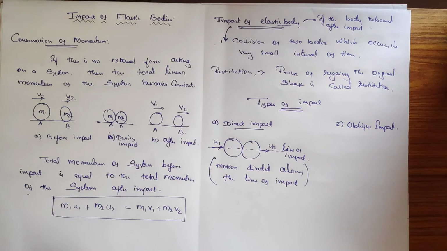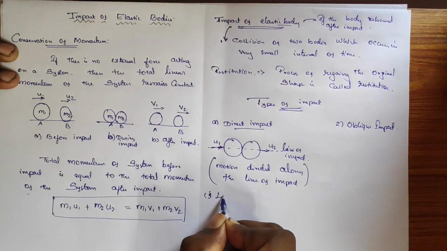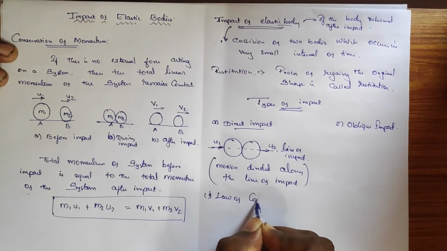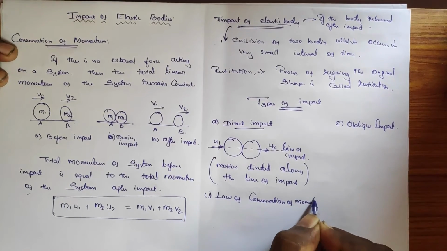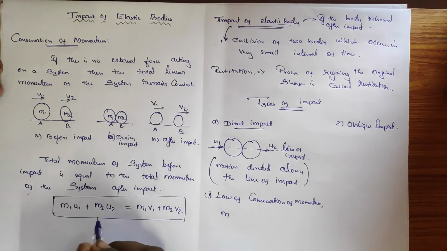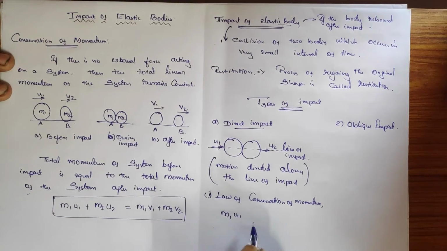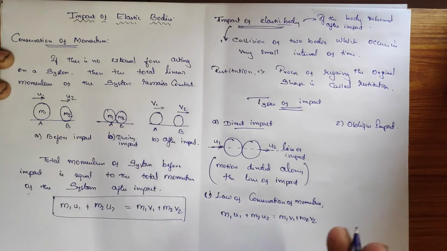So here, in the direct impact, we must follow two formulas. One is the law of conservation of momentum, which we have already identified here. I taught you m1 u1 plus m2 u2 is equal to m1 v1 plus m2 v2. This is the formula. That means the total momentum of the system before impact is equal to the total momentum of the system after impact.